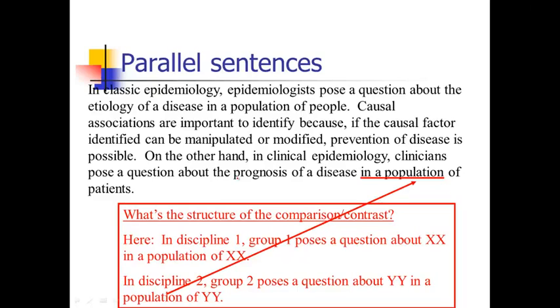They kept the language parallel across those two sentences, which made it easy for the reader to make a nice compare-contrast. Here's exactly what's the same, and here's exactly what differs. They have the same kind of idea about posing questions about something in a population, but exactly the question they're asking differs, and exactly the population differs. So I think that's really nice structure, and the author can bring it out a little bit more by doing